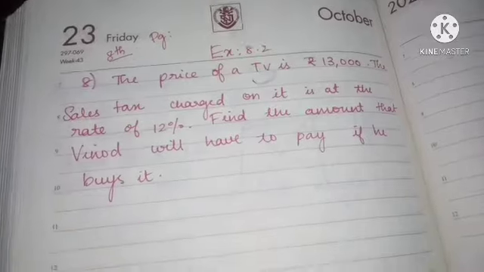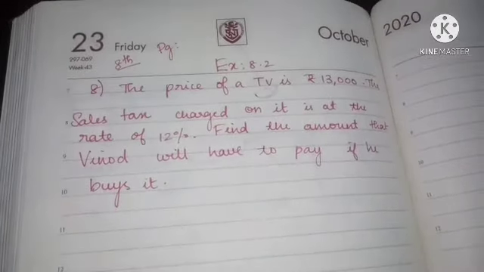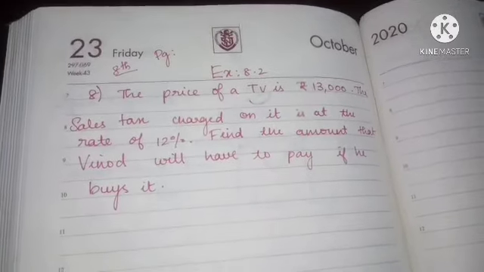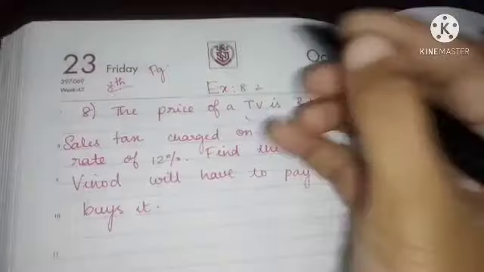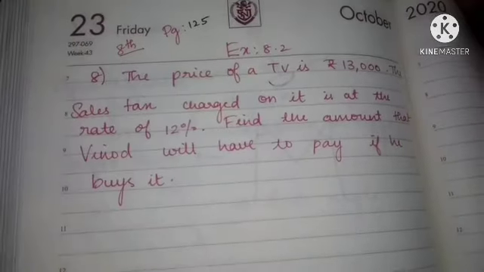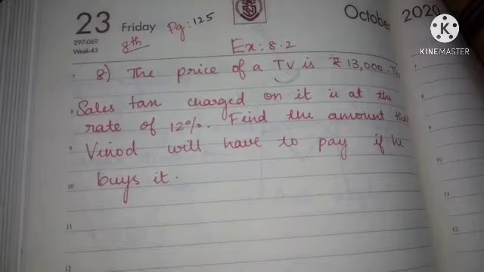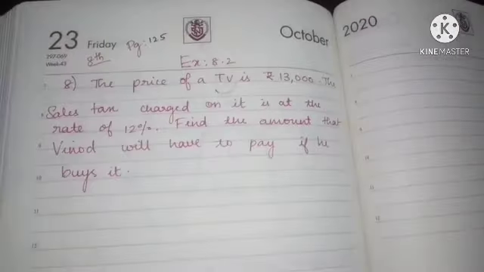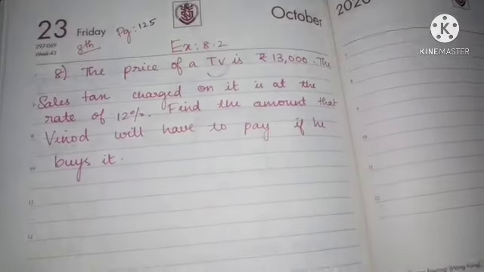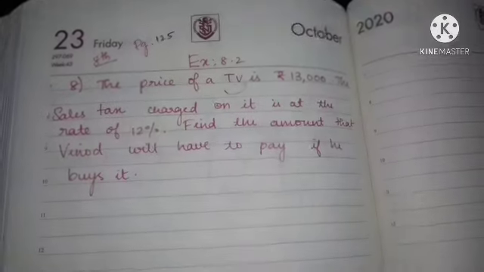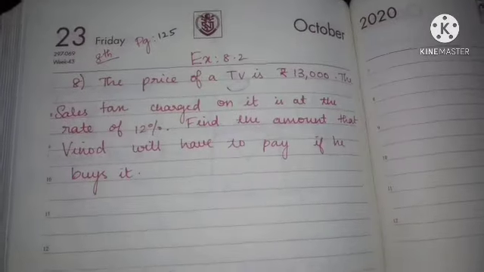Today's class, we are going to continue with exercise 8.2. You can take page number 125 in your NCERT textbook. So we are going to continue from the 8th problem. In this exercise we have to recall the discount percentage, the discount, then GST, VAT, and taxes we have learned. Okay, we are going to start from the 8th problem.